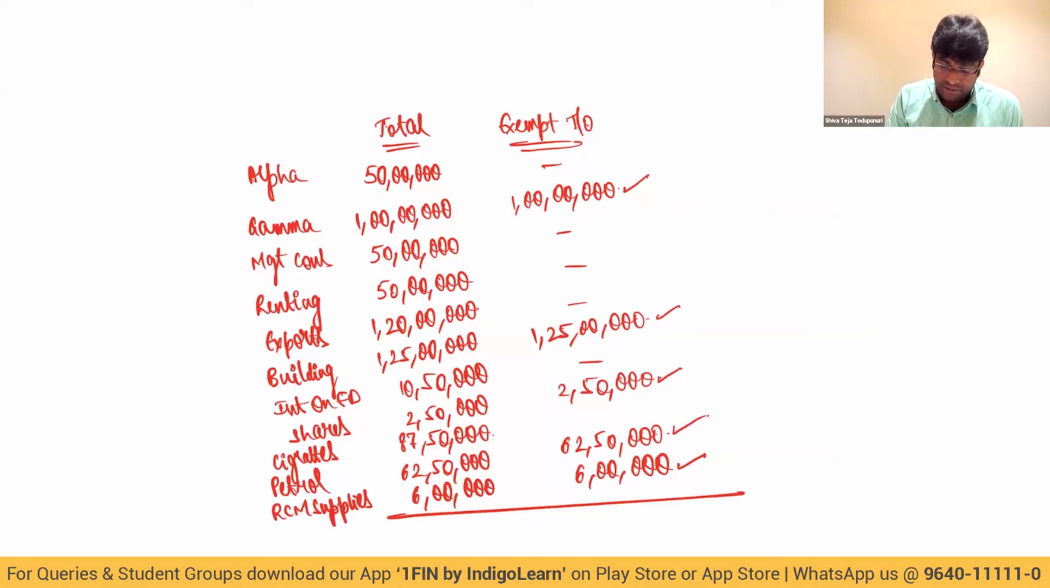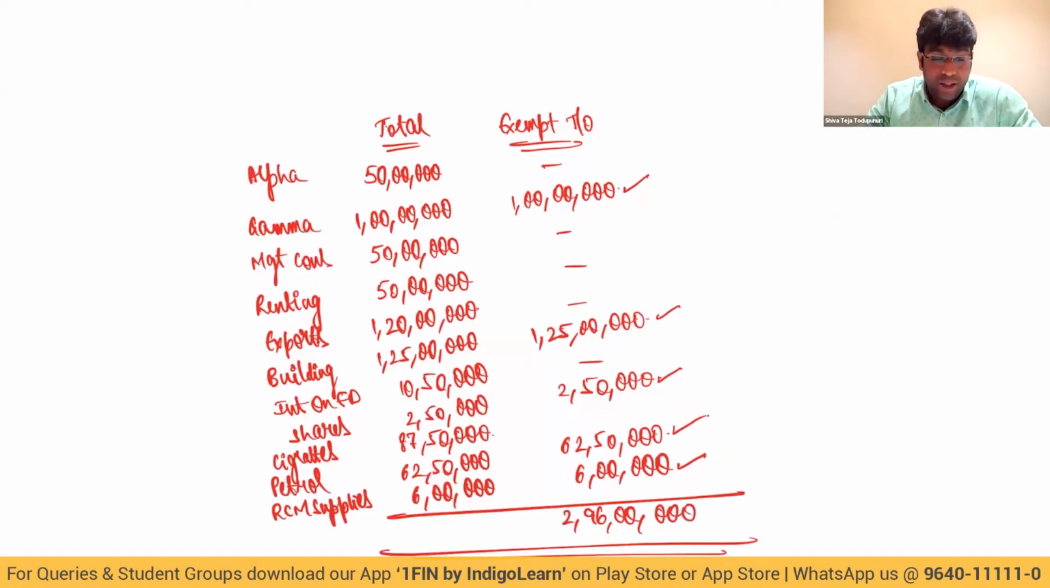How much is that? Let's calculate. One crore, 25 lakhs, 2,50,000, 62,50,000 plus 6 lakhs. It comes to 2 crores 96 lakhs. This became my exempt turnover. This became my what turnover, my dear friends? Exempt turnover. And when I talk about total turnover, what is my total turnover?